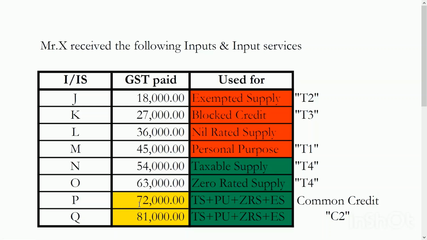Next is P, 72,000, used for taxable supply, personal use, zero rated supply and exempted supply. Q, similarly 81,000, is used for taxable supply, personal use, zero rated supply and exempted supply. So these two are considered as the common credit, which is denoted as C2.